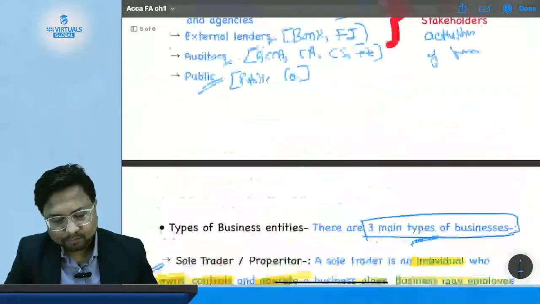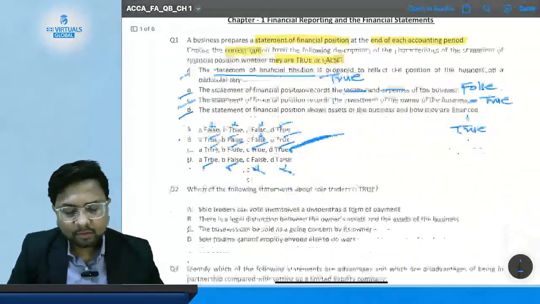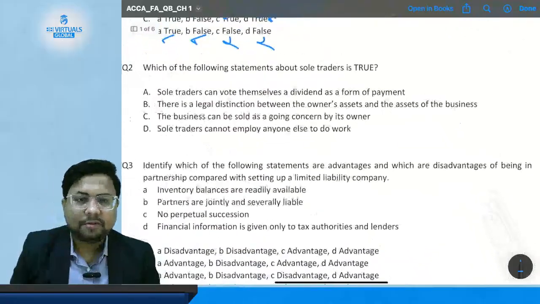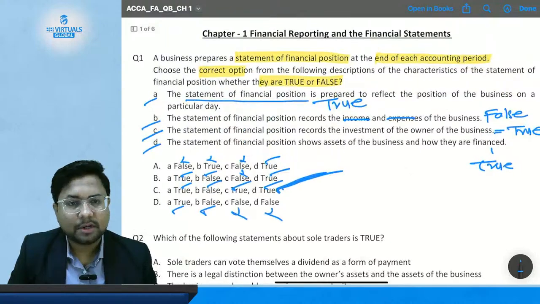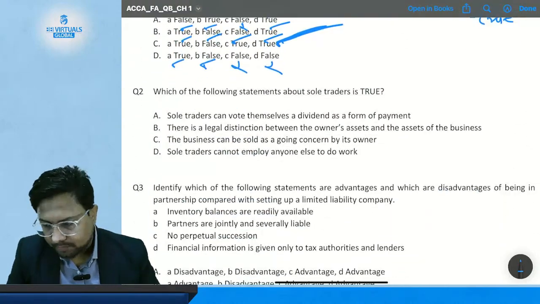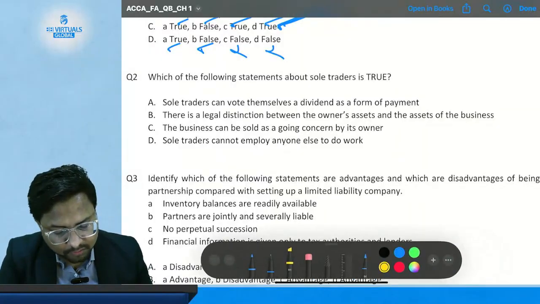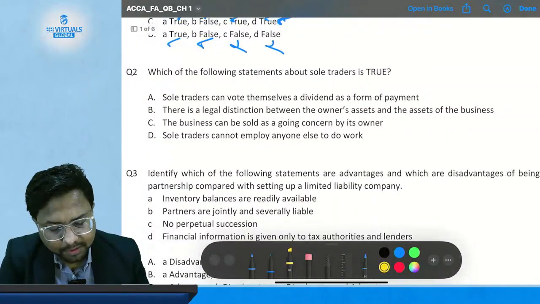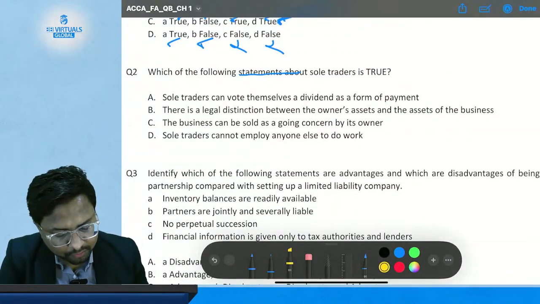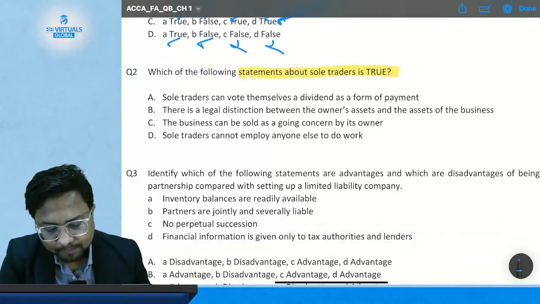Okay. Now let's start solving the questions, and we'll conclude this chapter today only, and we'll start with fresh new chapters tomorrow. We did question number 1 in yesterday's class. Now we come to question number 2. Which of the following statements about a sole trader is true? We have to identify which statement is true.